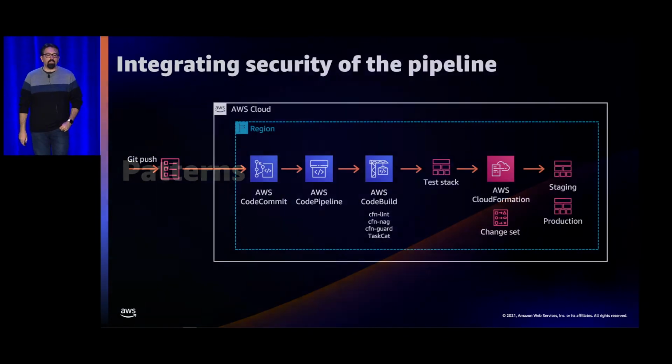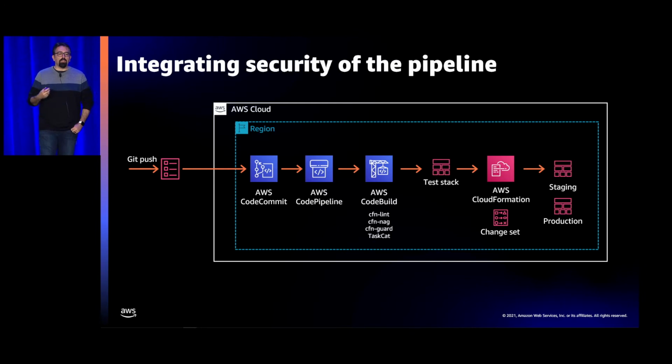So what are some of the patterns we're seeing here? When we look at integrating security into the pipeline itself, you've got your code base, and your infrastructure architects are going to be in charge of it. They're going to be creating some kind of CloudFormation template or maybe a CDK-based application that defines their infrastructure as code, or you're going to be using something like Terraform. All of that should be in a versioned state, so that you know exactly who made what change to that application and what they changed. Once it goes into a CodeCommit repository or a Git repository, then you can do certain scans against it.